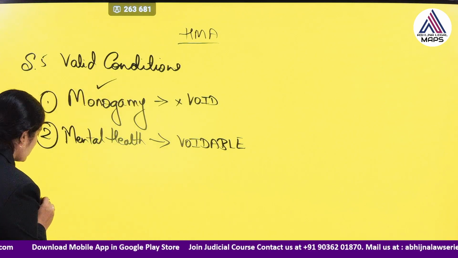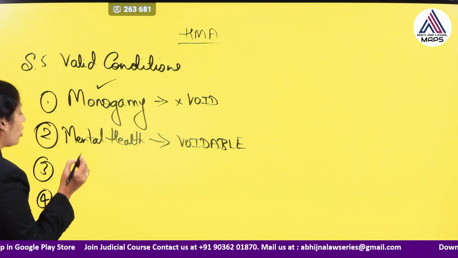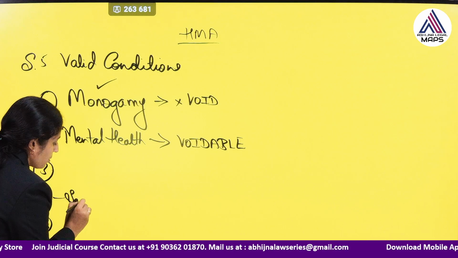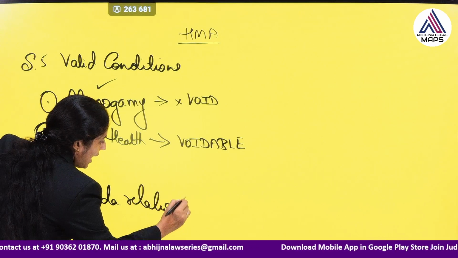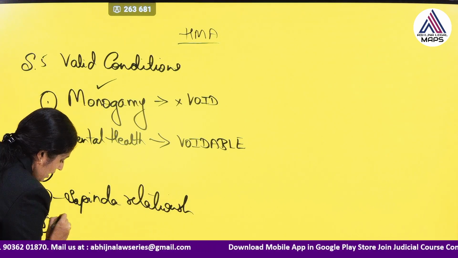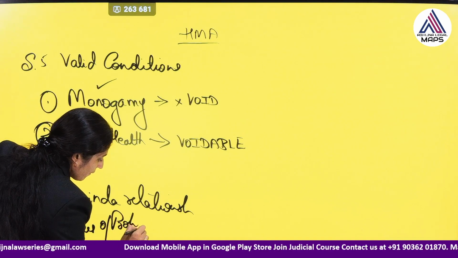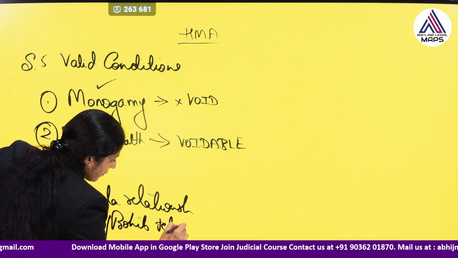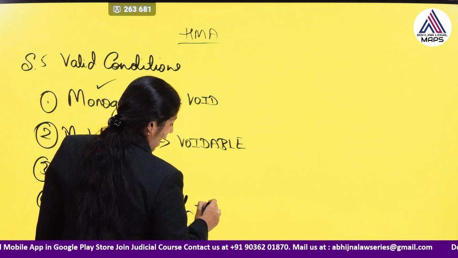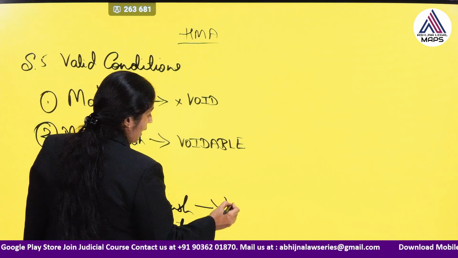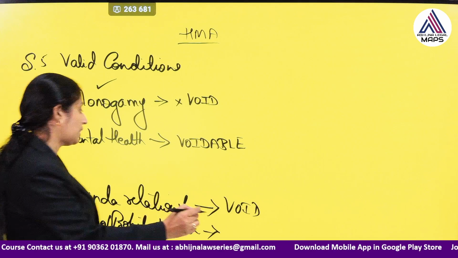The other conditions, the 4th and the 5th, I will mention the 3rd condition later. They say that you cannot marry within the Sapinda relationship. And the 5th condition is that you cannot marry within the degrees of prohibited relationship. If any person marries within Sapinda relationship, then the marriage is void. If they marry within the degree of prohibited relationship, even then the marriage is void.